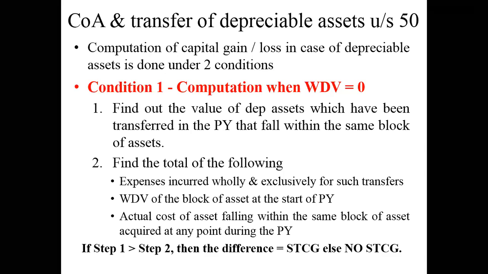Getting the answer? Any doubts if you're not able to understand this? See, I have a machinery which is worth, as I said, 10 lakhs. After first year, what is the new written down value of the machinery? 9 lakhs, right? Second year goes by. What is the new written down value? 8 lakhs. Every year, you are arriving at a new value of that particular machinery.